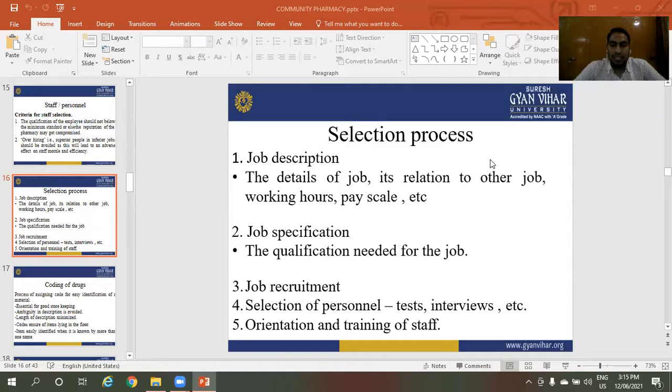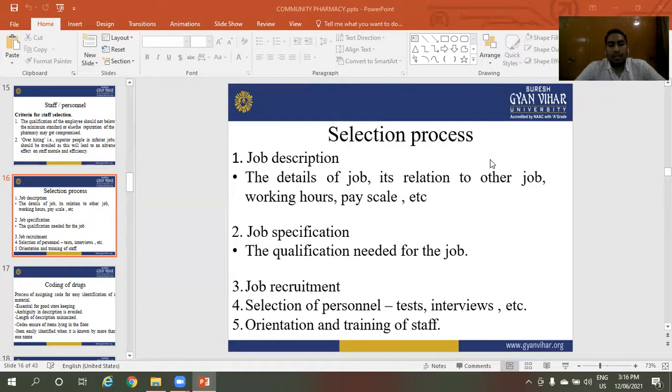Selection process of staff. First is the job description: the details of the job, its relations to other jobs, working hours, pay scale, etc. Next, job specifications: the qualification needed for the job, the minimum qualification required for the particular job.